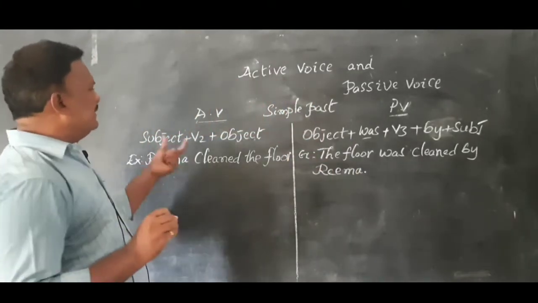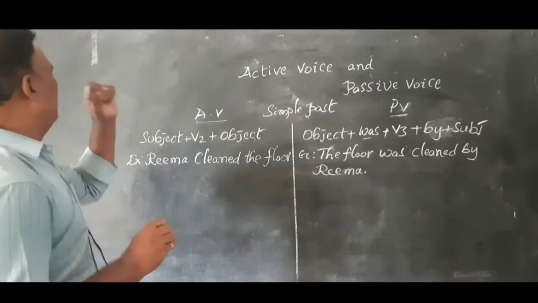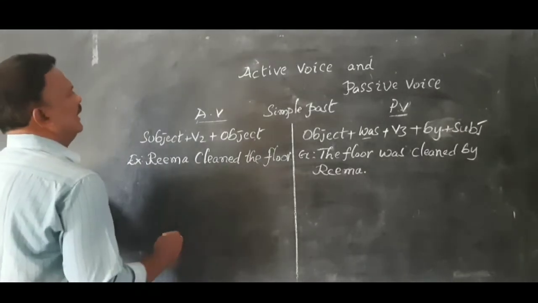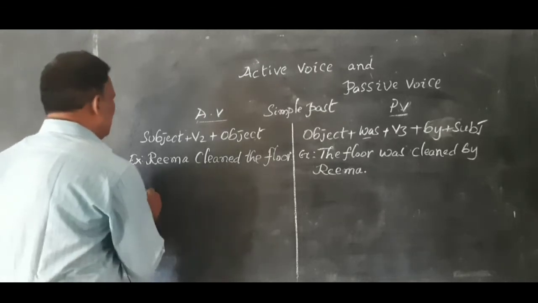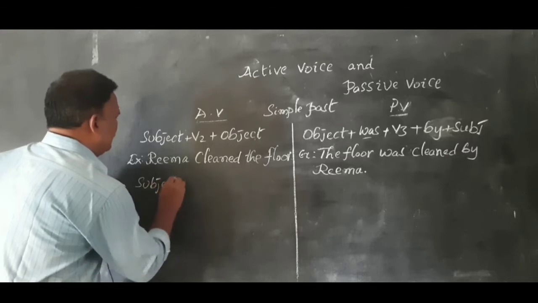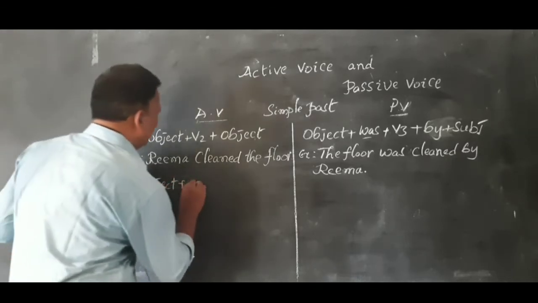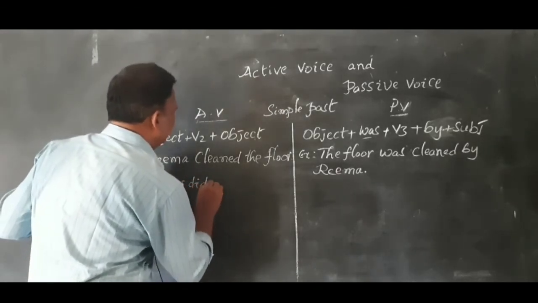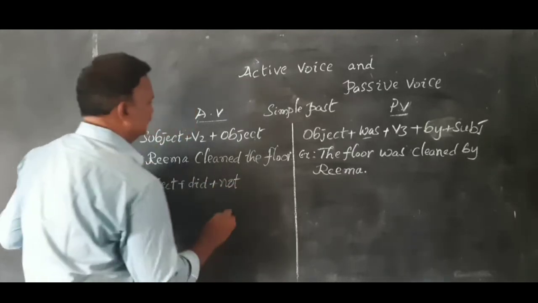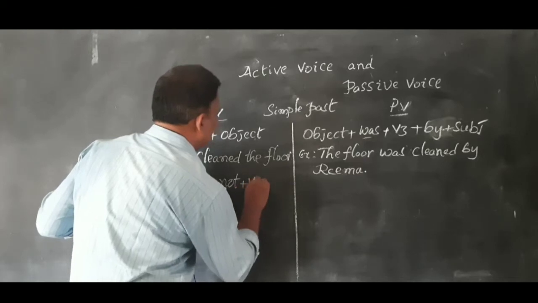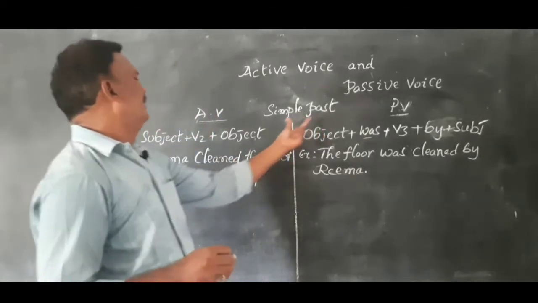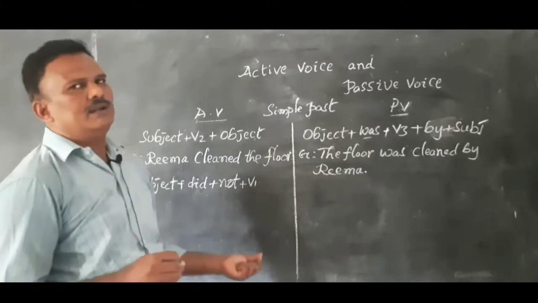Now, the negative sentence in the simple past. The negative sentence in the active voice in the simple past: subject plus did plus not plus V1 plus object. Why should we use V1 here?